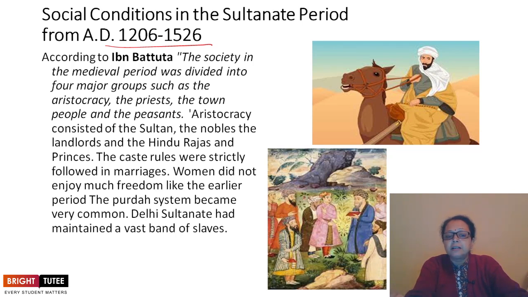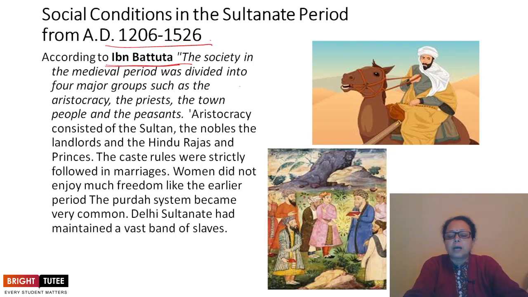Duarte Barbosa visited India as a traveler. Now in this context, we come to discuss Ibn Battuta. He was also a traveler who visited India, and from his account also we get many descriptions. What he observed during this period, he has mentioned in his account.